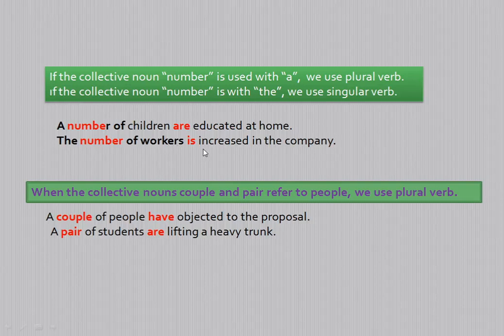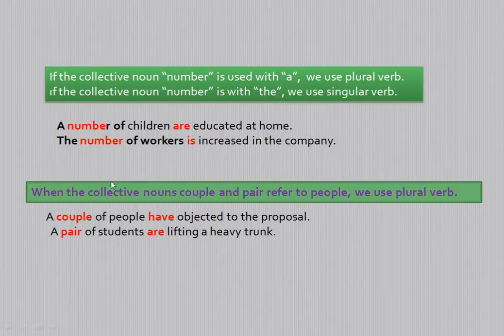The singular countable noun demands a singular verb. So the number of workers is increased in the company, or you can say the number of workers has increased in the company. We cannot say the number of workers have increased in the company.